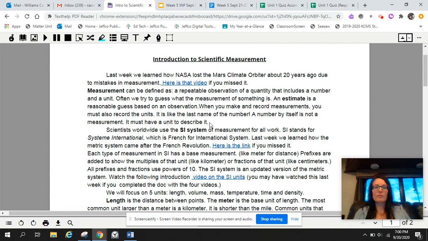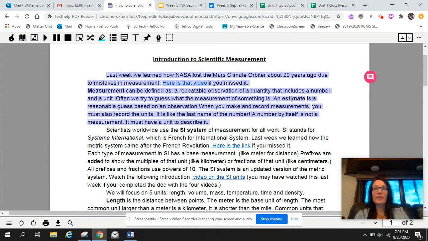So let's stop there for just a minute and look at what we just read, this first chunk, okay? If you look back through it, one of the things that pops out is there's a link to a video, and then you can make a decision if you want to watch that. The other thing that pops out is that there are 2 bolded words. So when you see bolded or underlined or highlighted words, that means that they're important, and you should probably make sure that you know what they mean.